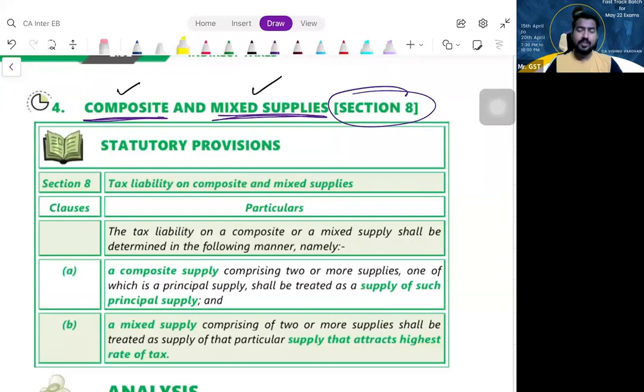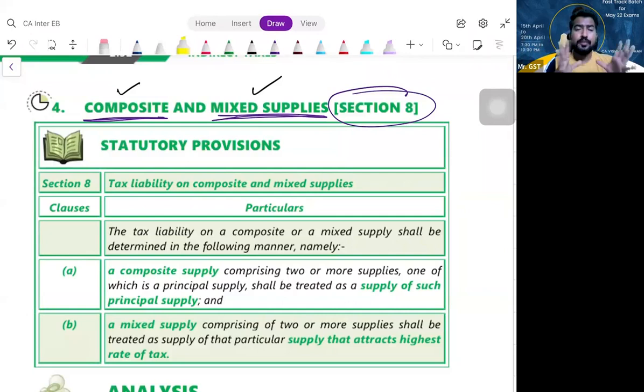So now, for example, if you see the hotel room booking, is it a composite supply or mixed supply? Composite supply. Why? Because the majority of the competitors nowadays provide so many facilities because they want to make you feel like you are in your house. So they provide various facilities based upon the size of the hotel and the consideration. Whatever options they are providing to you will differ.